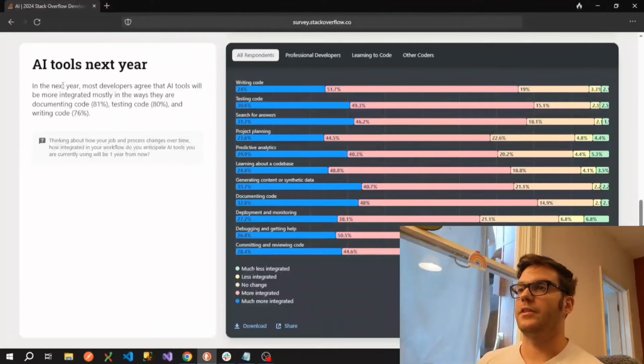And apparently in the next year, most developers agree that AI tools will be more integrated, mostly in the ways they're documenting, testing, and writing code. So there isn't really a doubt there that it's going to become more integrated, but hopefully, again, this isn't something people are going to rely on to do any of those things. Your code documentation should certainly, at this stage, be a manual process.